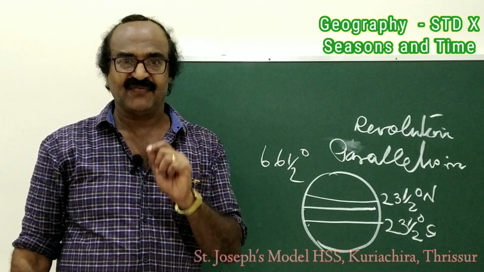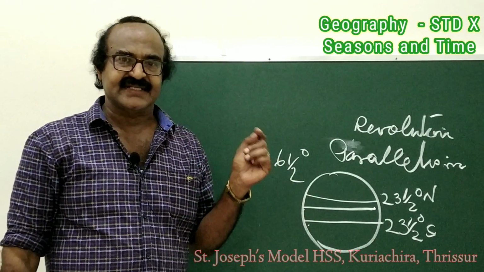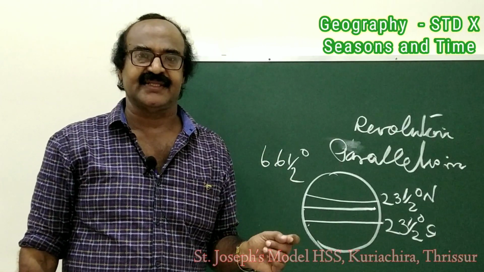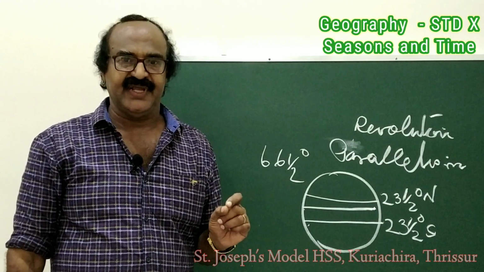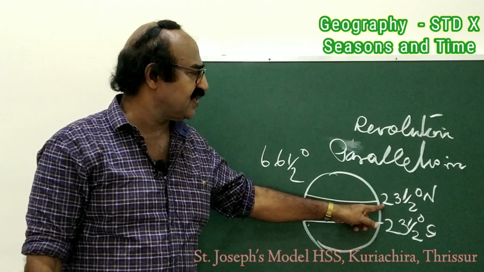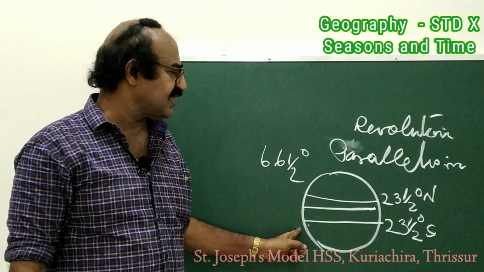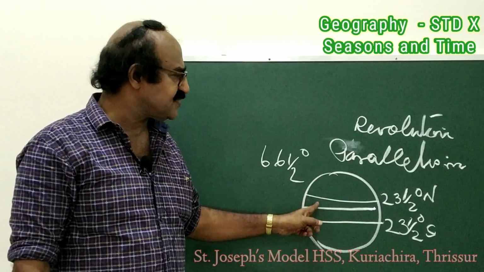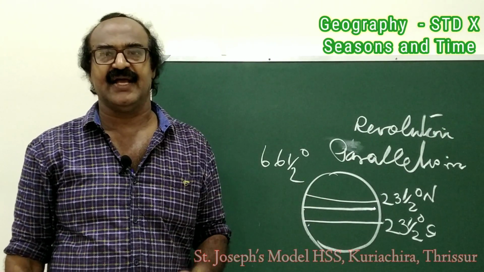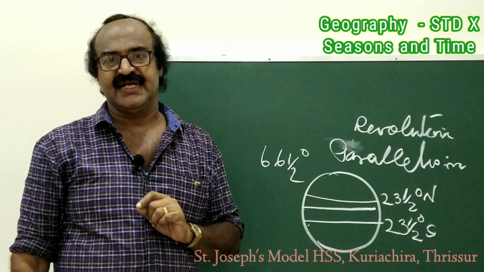I shall say once more what is known as apparent movement of the sun. Sun moves in relation to earth varies apparently between Tropic of Cancer 23.5 degree north and 23.5 degree south, that is Capricorn. This movement of sun is known as the apparent movement of the sun.